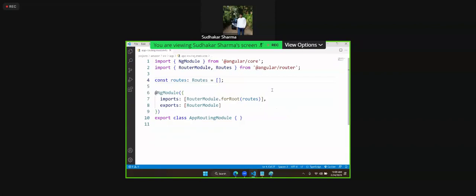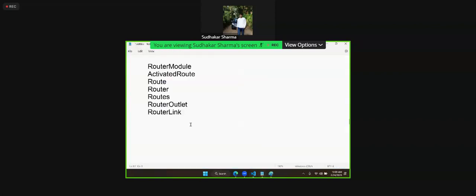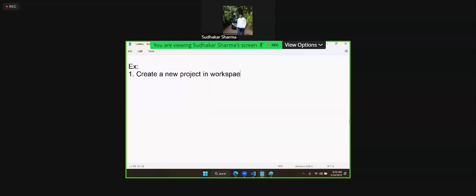Let's see. First important thing is we are generating a new application. So here I'm creating a new application, for example, a new project in the workspace. For that you have to use ng generate application and the application name, some Amazon. So you will be asked,